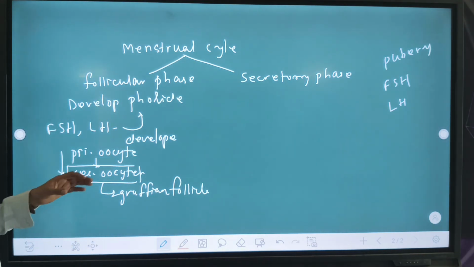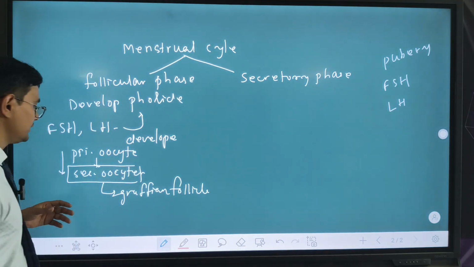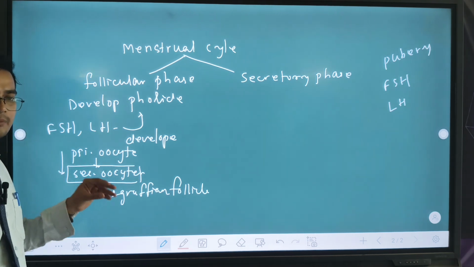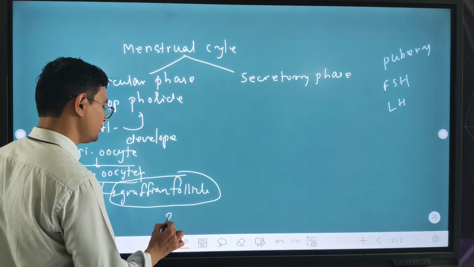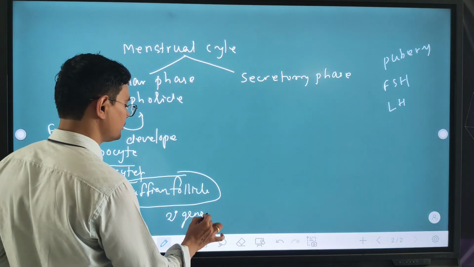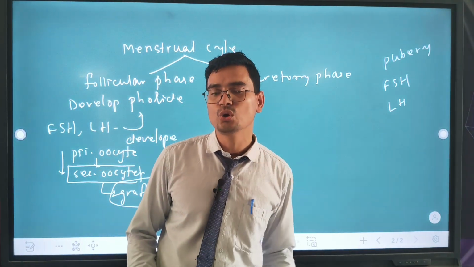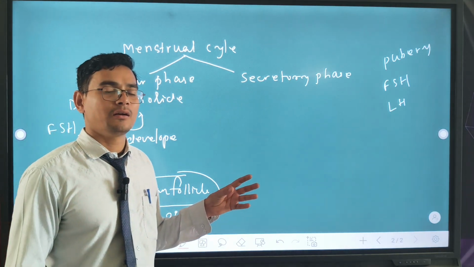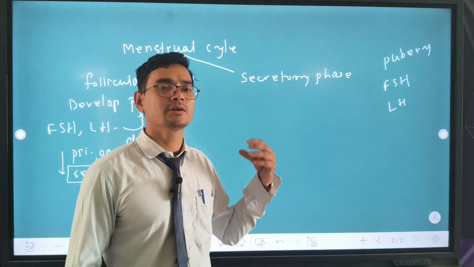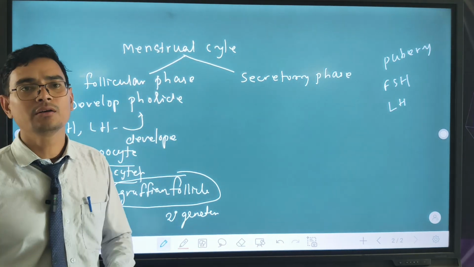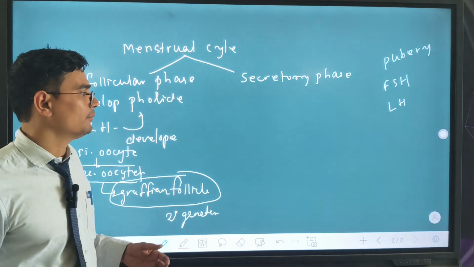After rupture of the Graafian follicle, the secondary oocyte is released and completes meiosis 2 in the oviduct. That is called the ovum, and the ovum is fertilized in the ampulla region, the widest part of the oviduct.